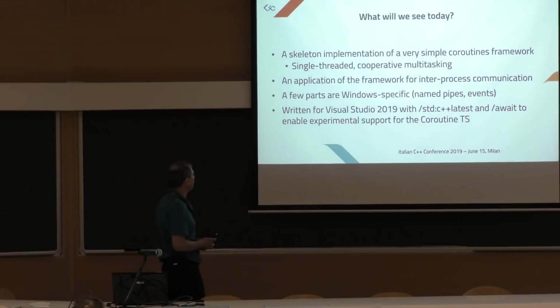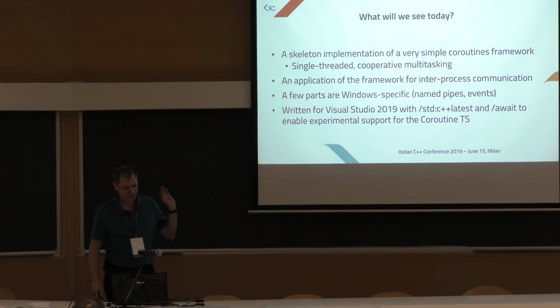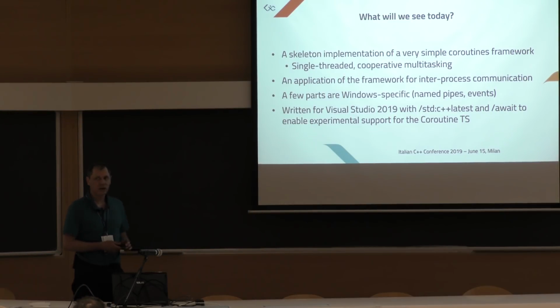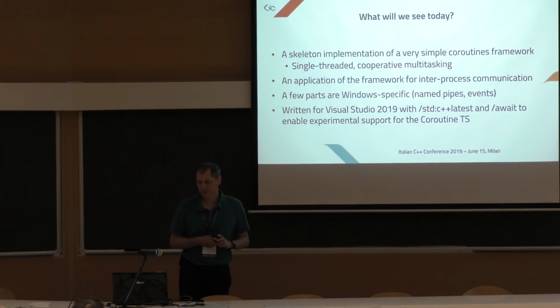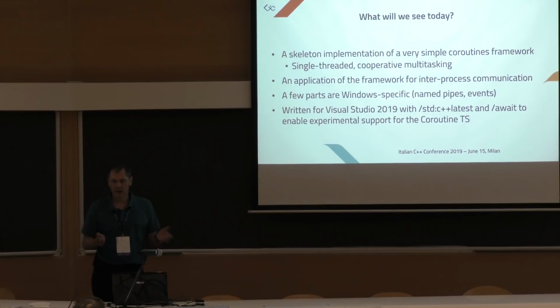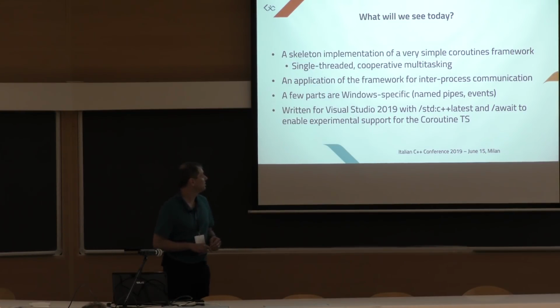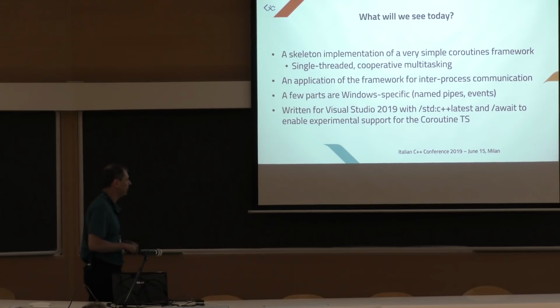And what will we see today? We will see a skeleton implementation of a very, very simple coroutine framework. The C++ coroutines, which have been integrated into the C++20 draft, are almost final, but there are just a bunch of extension points. We are programmers, we need to write types that make coroutines happen, so we will see how it is done. We will see a very simple application of this framework for inter-process communication.